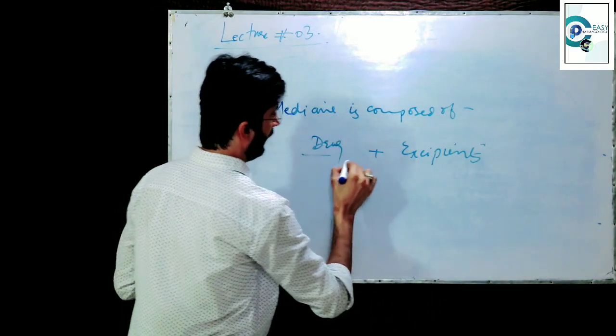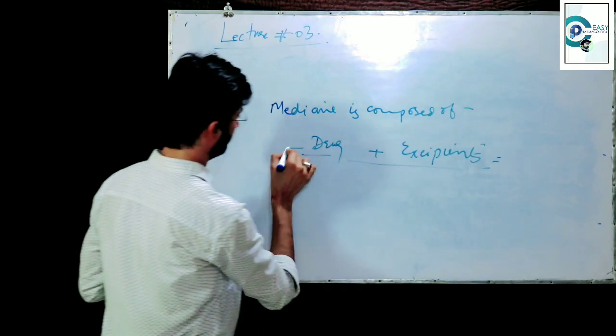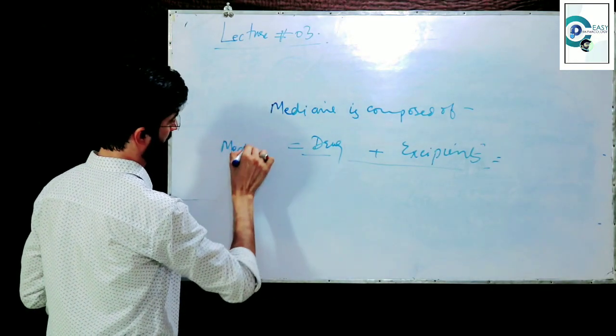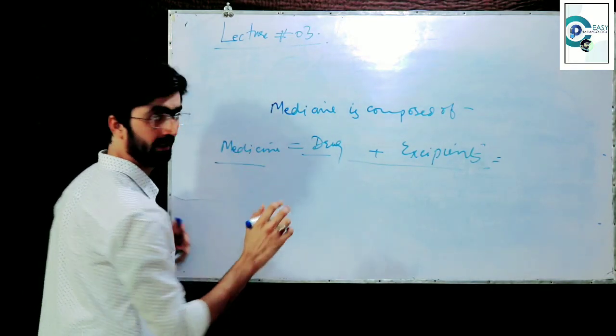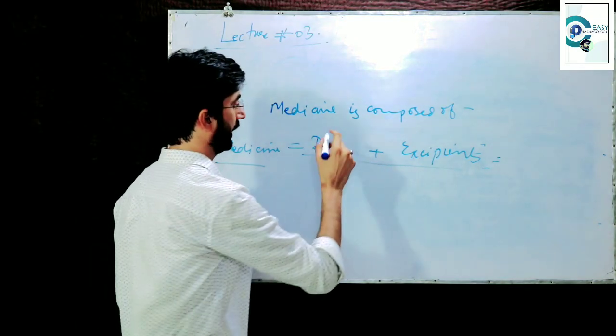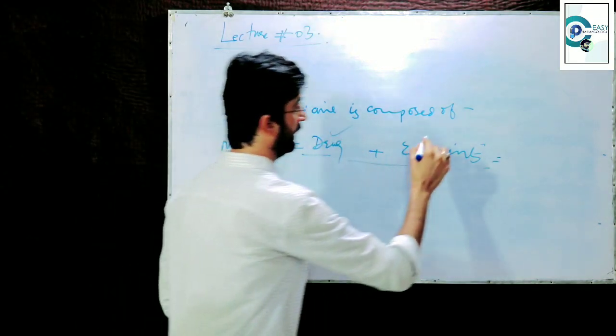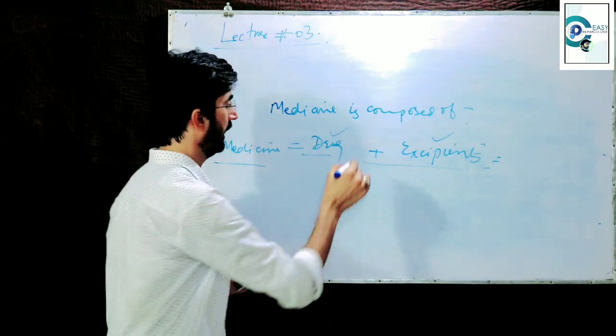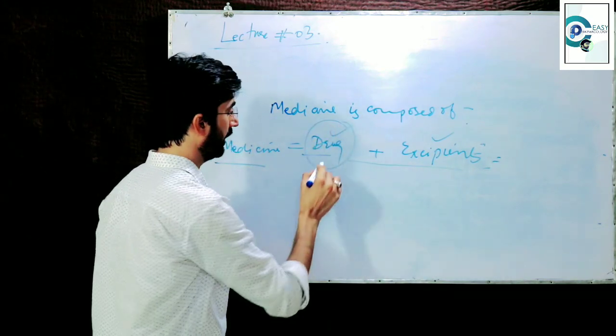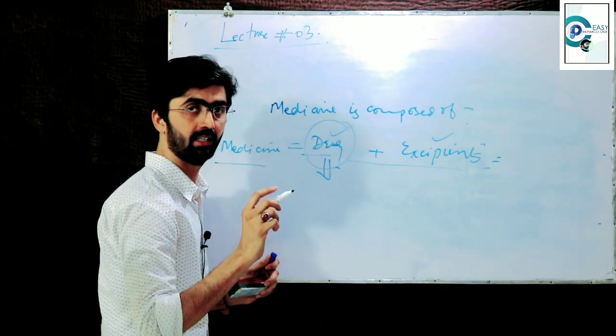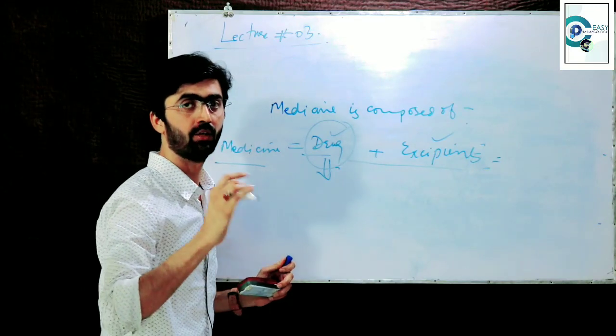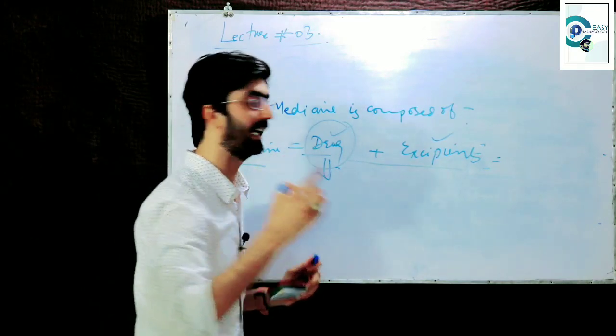Okay? In a medicine, there are two components. Number one, the drug. Number two, the excipients. I have told you people about the definition of drug, that any chemical substance which possesses pharmacological activity.